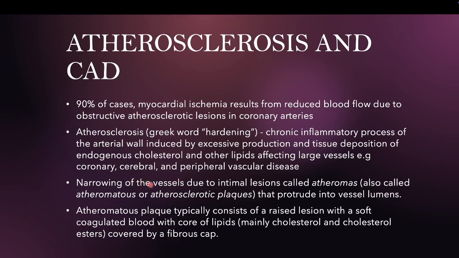The narrowing of the vessel basically occurs within the intimal area. These intimal lesions are called atheroma. Atheroma is also known as atheromatous or atherosclerotic plaque. This plaque protrudes into the vessel lumen, causing the narrowing. An atheromatous plaque typically consists of a raised lesion with a soft coagulated core of lipid, mainly cholesterol and cholesterol ester. This cholesterol ester later on will be covered by a fibrous cap.